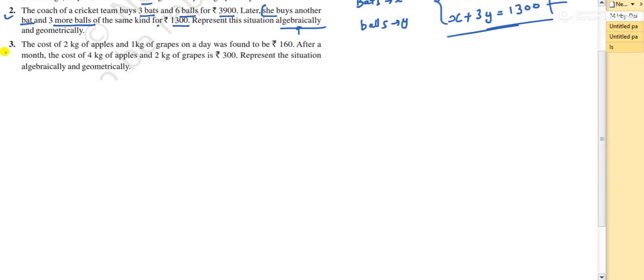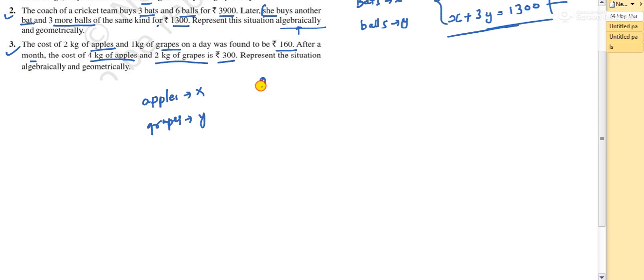Coming to the last question of this exercise: the cost of 2 kg of apples and 1 kg of grapes on a day was found to be 160 rupees. After a month, the cost of 4 kg of apples and 2 kg of grapes is 300. Represent this situation. So I will take the cost of apple as x, and similarly the cost of grapes as y.